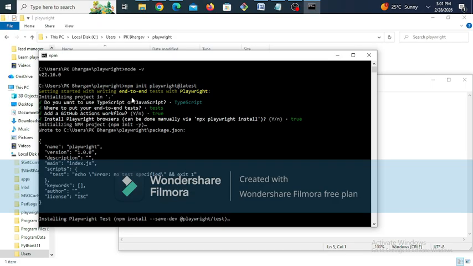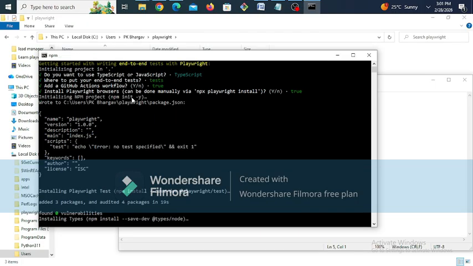We will be using Chrome, so here it will download the Chrome browser. It will install drivers for Firefox, and it will also install the drivers for WebKit. By default we will be using Chrome, but later I will explain how to run your automation script through various browsers. Once it is installed, it will give you the message.